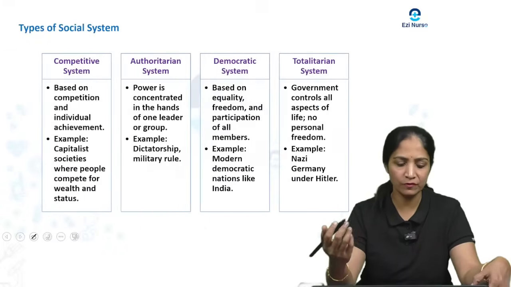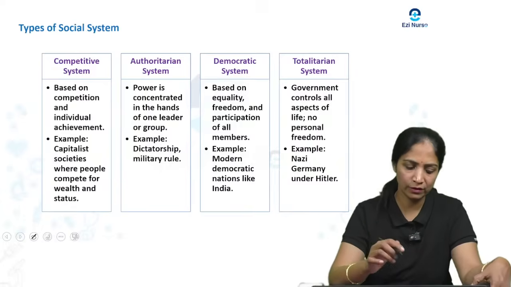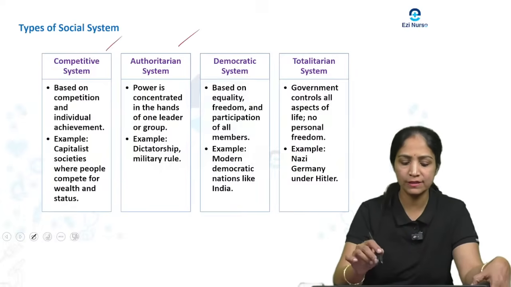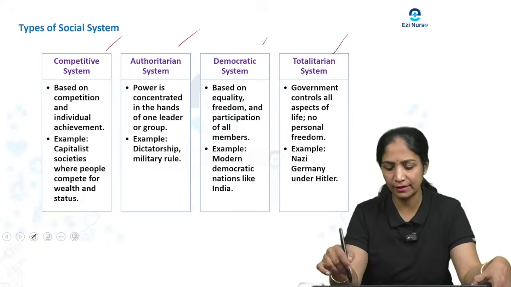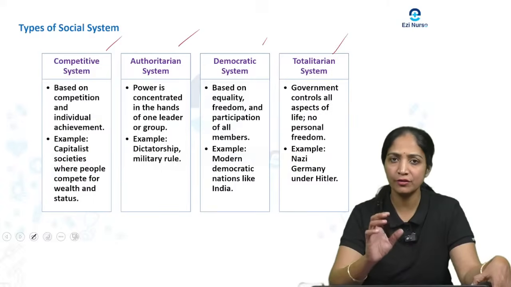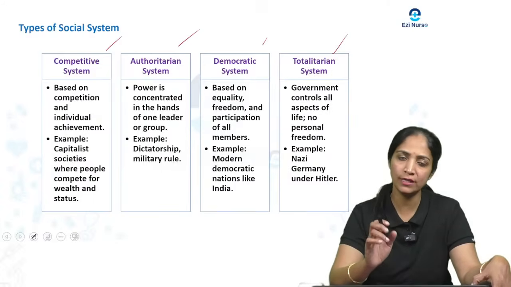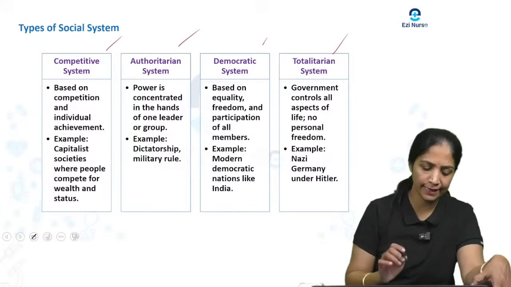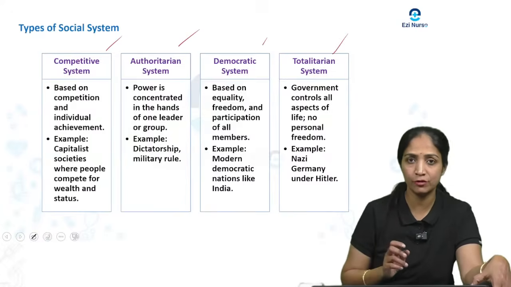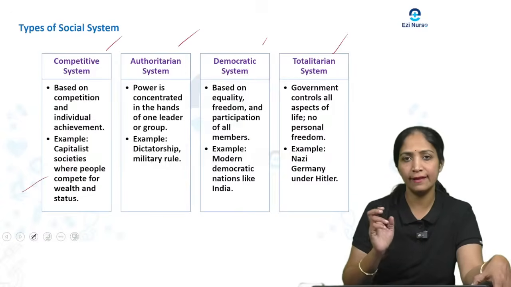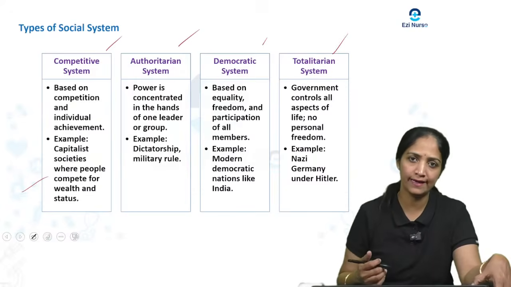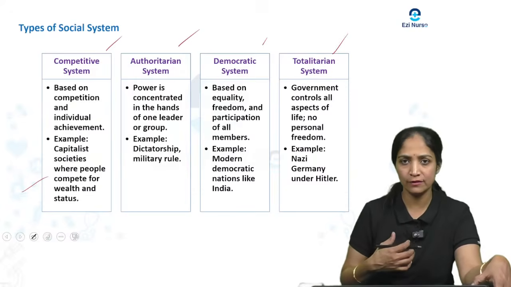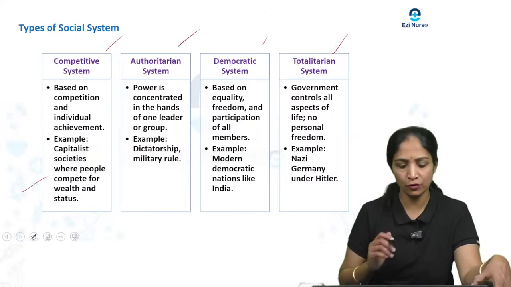Then coming to the types of social system: the competitive system, the authoritarian system, the democratic system, and the totalitarian system. Coming to the competitive system, it is based on competition and individual achievement. For example, a society where people compete for wealth and status, like getting a good job, is how they maintain their standing. That is the competitive social system.